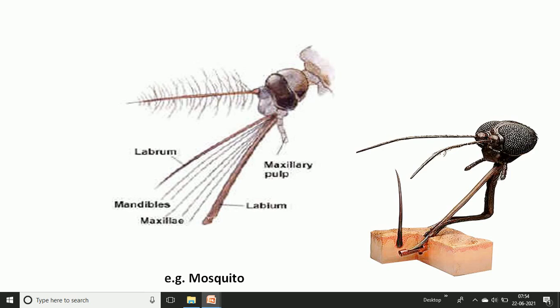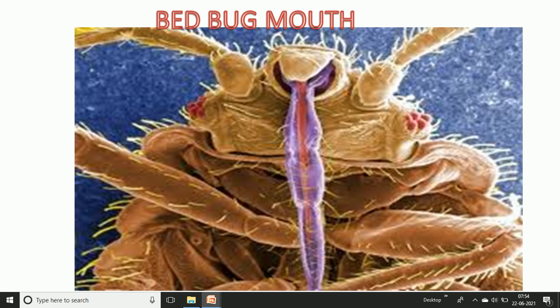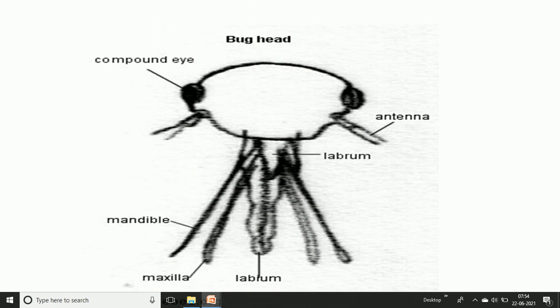The labium is the same as before, where the mentum and prementum are reduced, and the glossa and paraglossa are extended from the tegula. We can see the actual picture of a bedbug, showing how it forms the piercing and sucking type of mouth parts. In the schematic diagram, you can see the labrum, then the labium, mandibles, and maxilla.